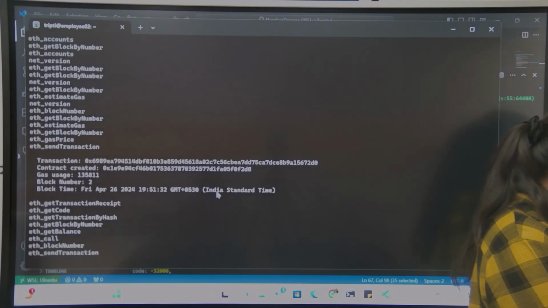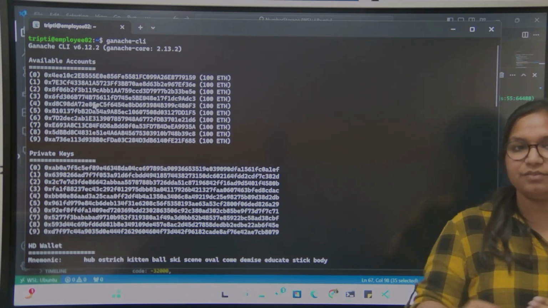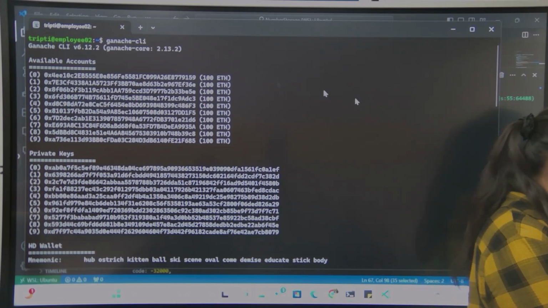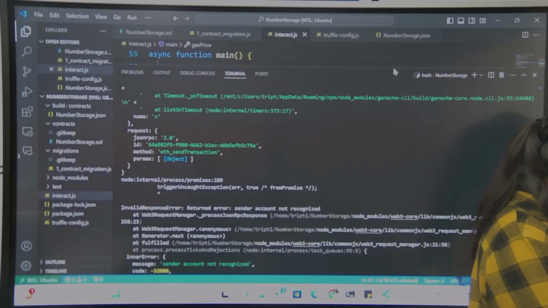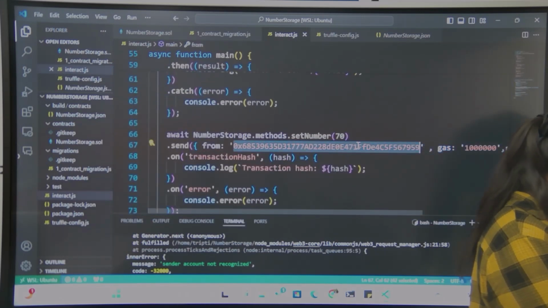So you see, I have to replace my sender account with any of these accounts, because these accounts change every time you run the blockchain. So copy any one of them and paste it here.